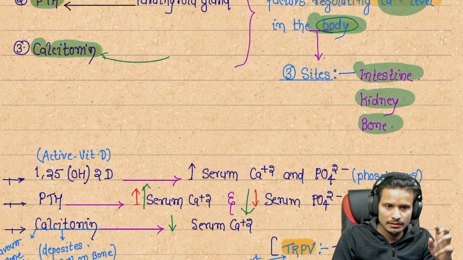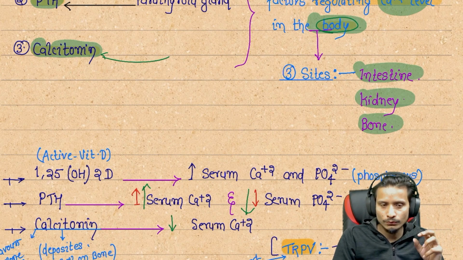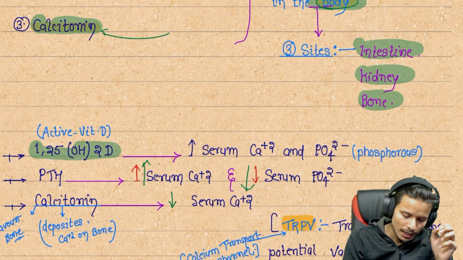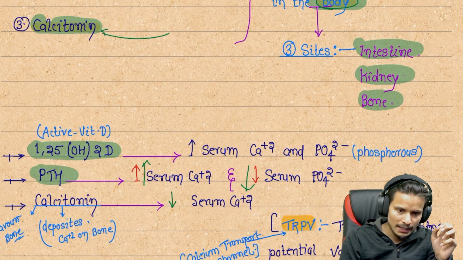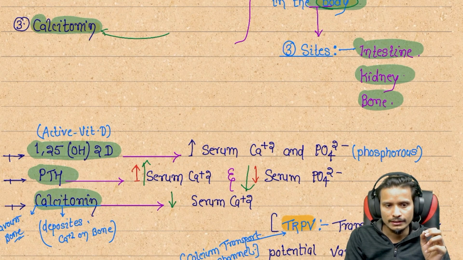In these three sites, all these hormones are acting and controlling the level of calcium. First one, 1,25 dihydroxycalciferol. Next one is parathyroid. Next one is calcitonin. These are the three hormones.